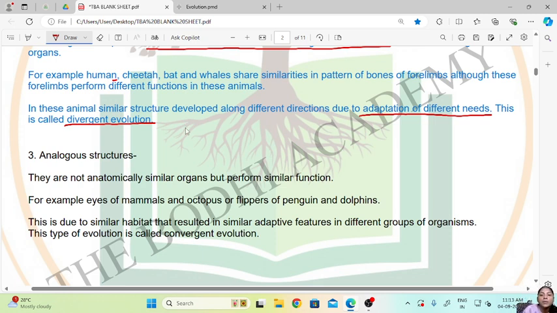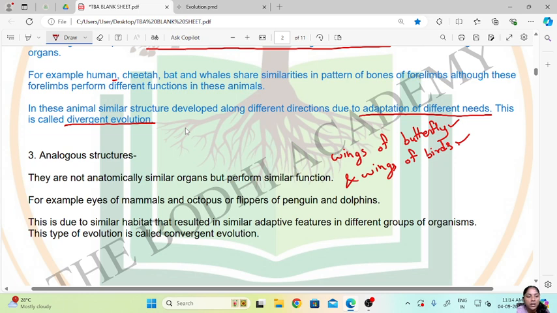For example, the wings of butterfly and wings of birds. In these two examples, the anatomy is not the same, but they perform the same function, that is flying. Then for example, eyes of mammals and octopus, or flippers of penguins and dolphins.